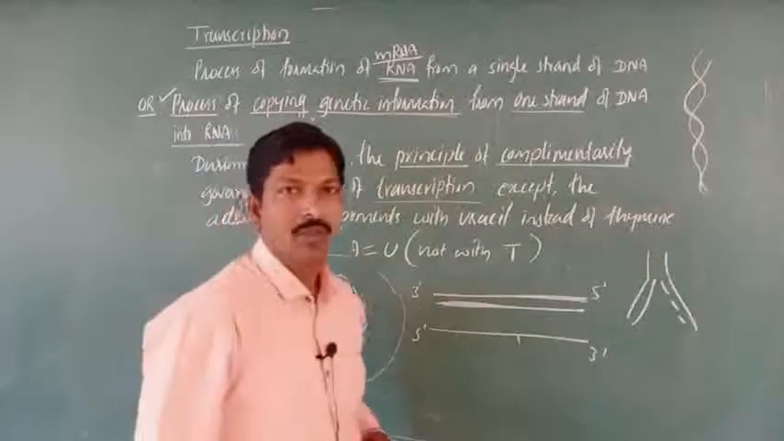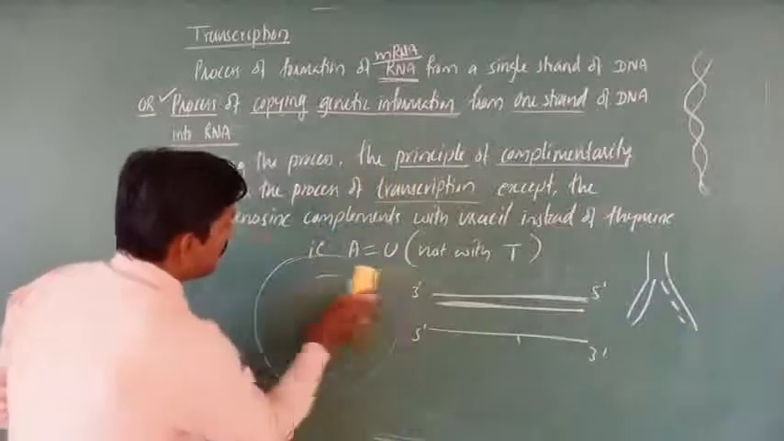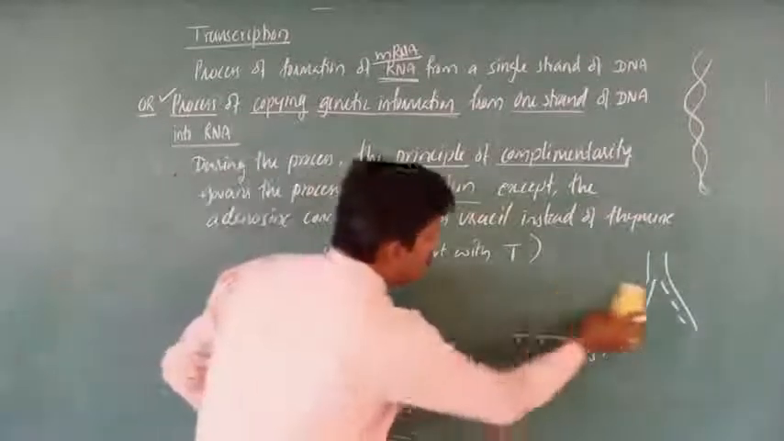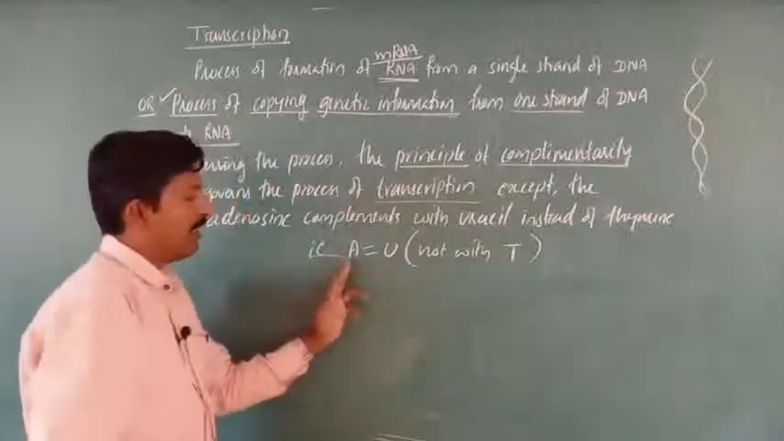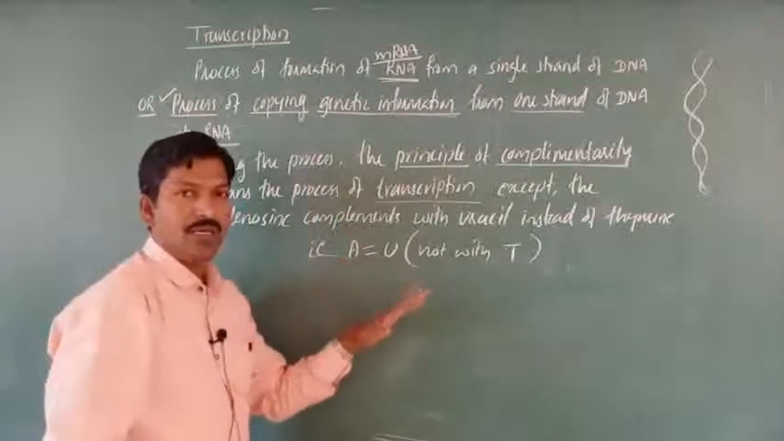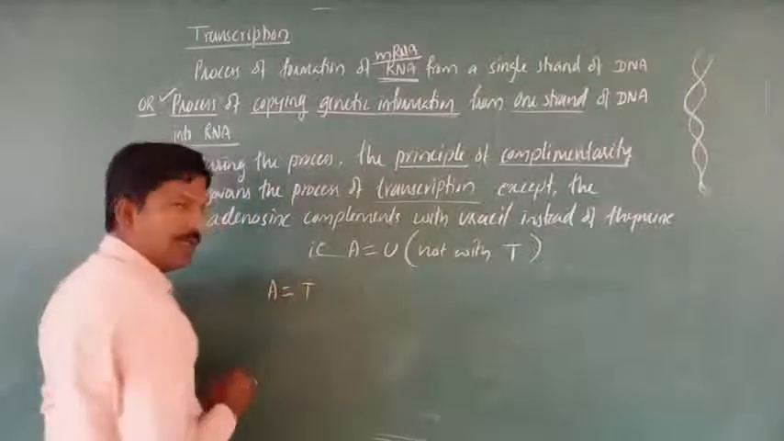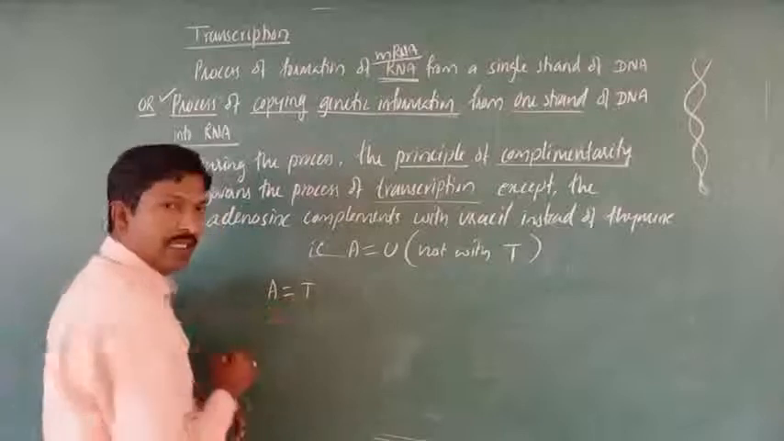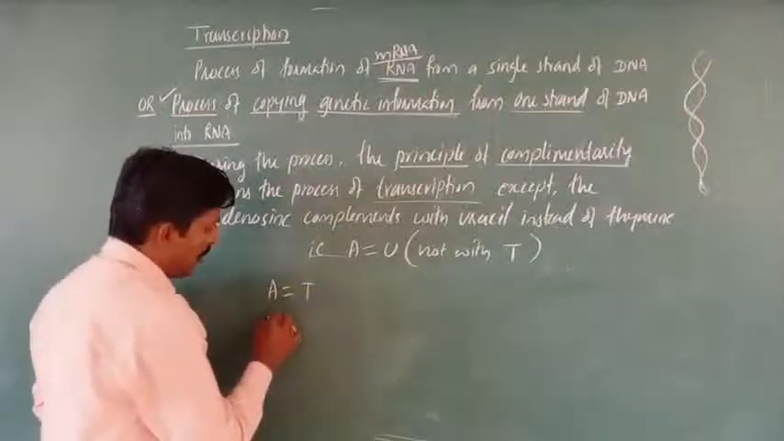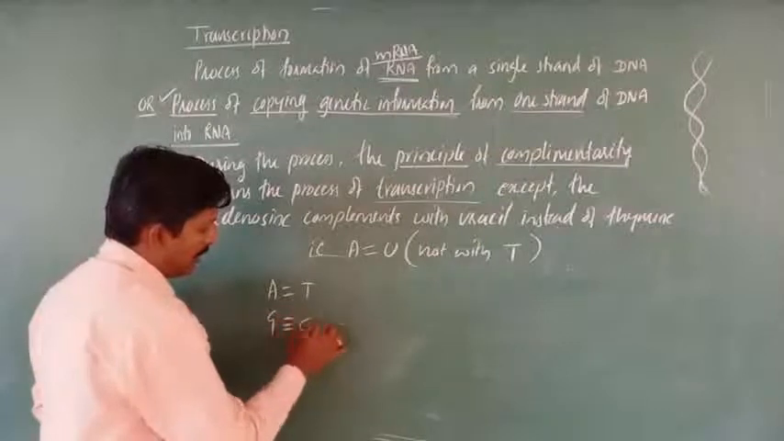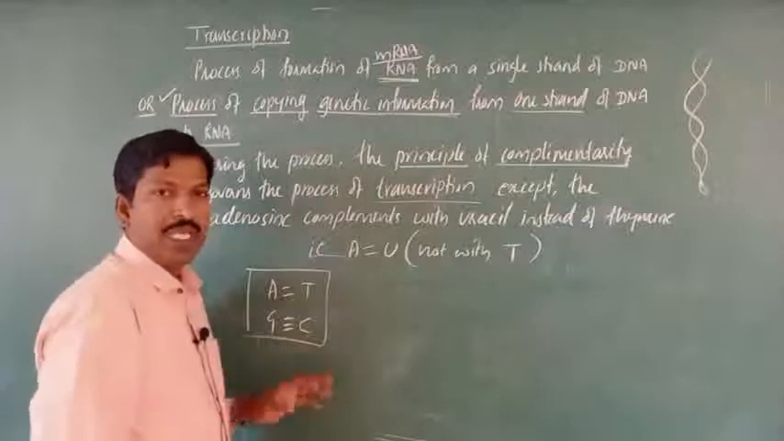Complementary means what here? As you know, Chargaff's rule means one purine is paired with a pyrimidine, that is, A always pairs with T. In the case of replication, A pairs with T and guanine pairs with cytosine by a triple bond. This is what is said to be complementary.